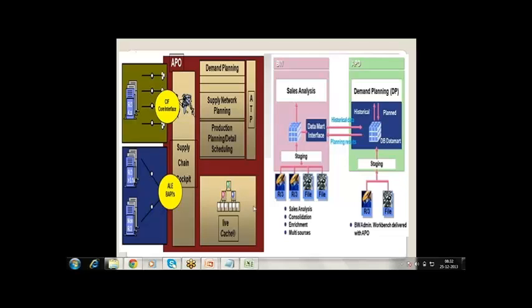Live cache is a memory for the APO, because here we are using global data. To extract the data, like if I select 1,000 records, I want to see them within a second. Yes, the system will support you because of this live cache.